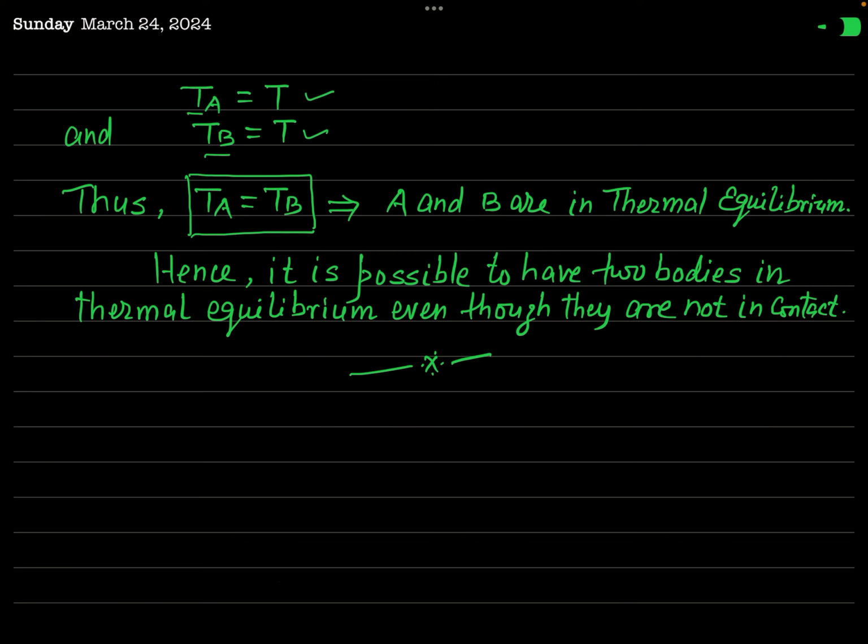And you know, if their temperatures are the same, then you can easily say that the two bodies are in thermal equilibrium, because the equality of temperature of two bodies is the necessary and sufficient condition for thermal equilibrium. So you can now say that it is possible to have two bodies in thermal equilibrium even if they are not in contact. So I think this misconception is now clear to you. Thank you very much.